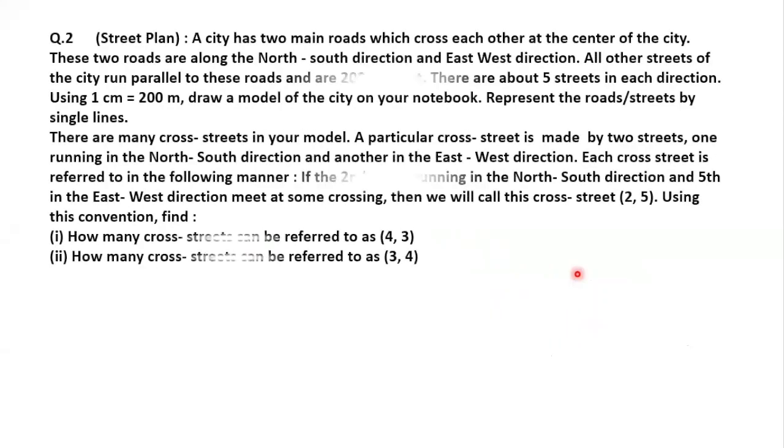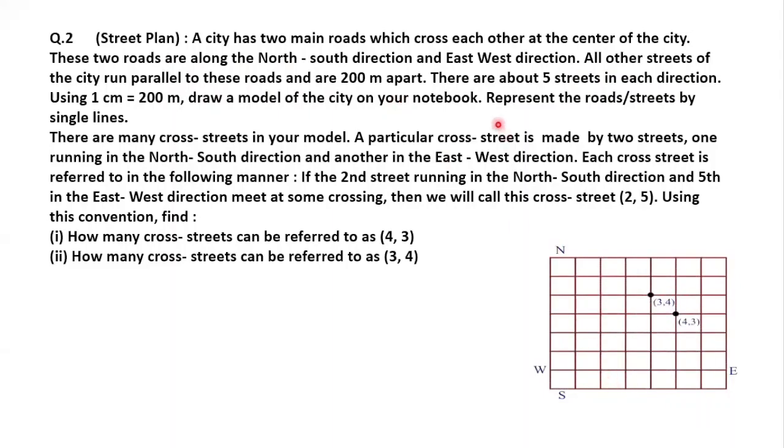Next one. These are the questions they are giving based on the activity, children, in the coordinate geometry chapter. In the textbook, they have given some activities. The first activity is based on the previous sum and the second activity is based on this one. A city has two main roads which cross each other at the center of the city. These two roads are along the north-south direction and east-west direction. All other streets of the city run parallel to these roads and are 200 meters apart.